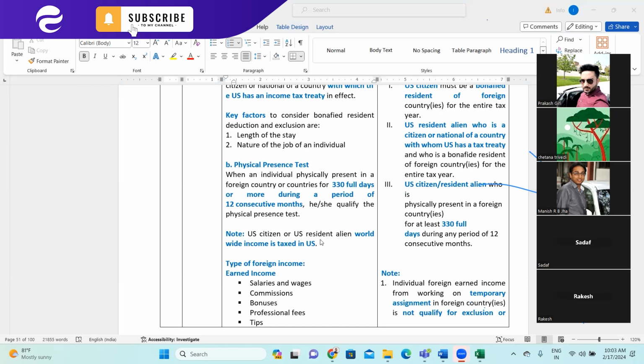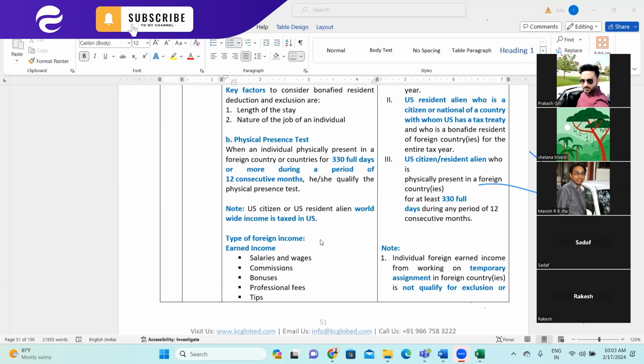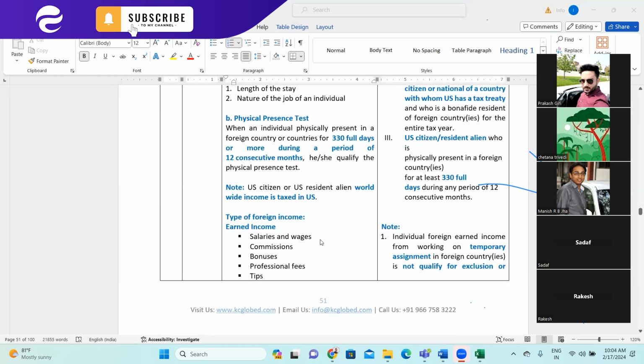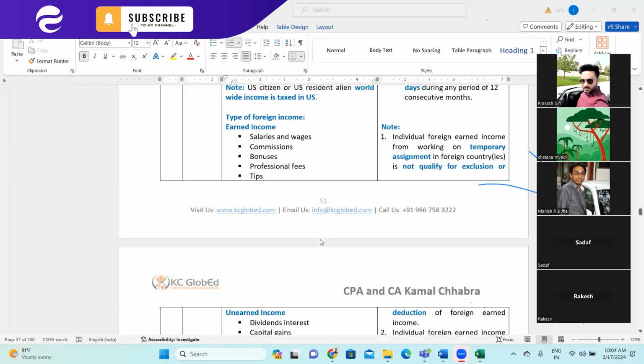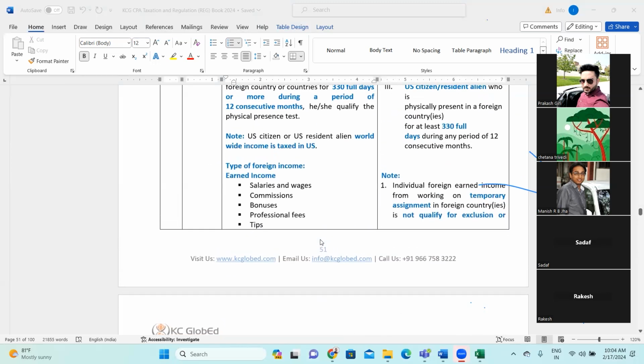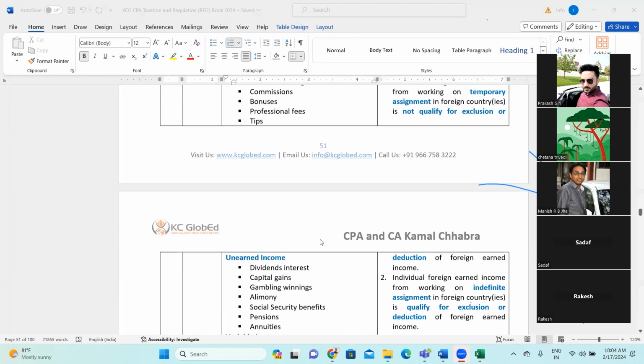The US citizen and US resident alien's worldwide income is taxable in the United States of America, and the types of foreign income include earned income or unearned income. Earned income includes salary and wages, commission, bonus, professional fees, and tips.